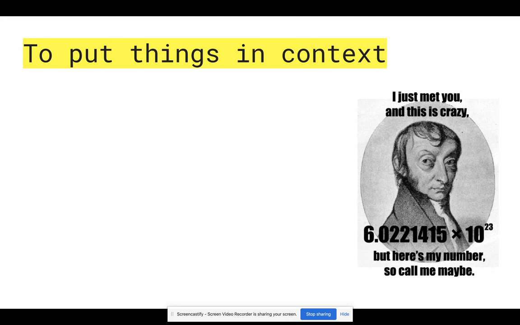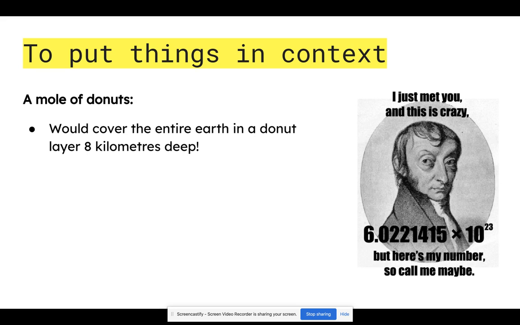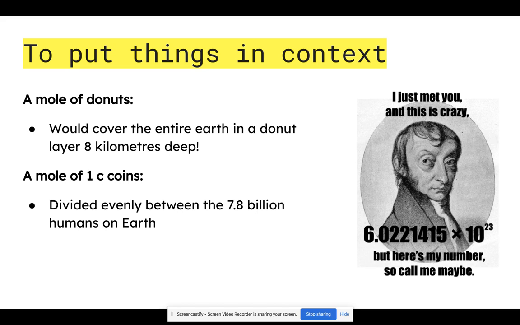So to put things in context, a mole of donuts would cover the Earth in a donut layer 8 kilometers deep, and a mole of 1-cent coins, if divided evenly between the 7.8 billion humans on Earth, would leave everybody with $772 billion each. So it's a pretty big number, which is why we don't bother to say it, and instead we just say we have a mole.